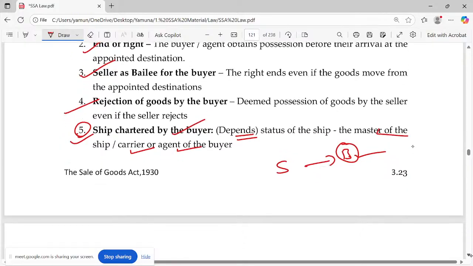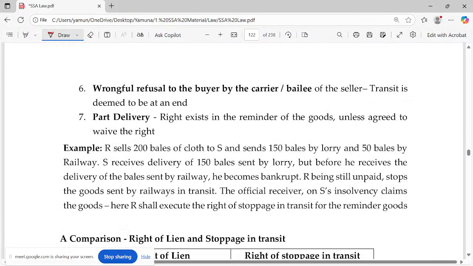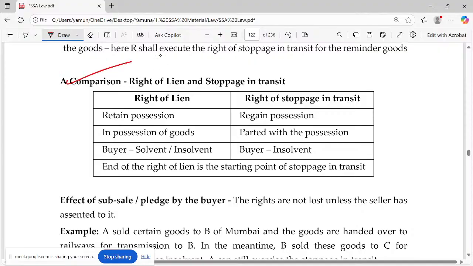Okay. So the fifth point, not repeated many number of times, but still not very rare: wrongful refusal to the buyer by the carrier or bailee. Yes, transit is deemed to be at an end. And in part delivery, the remainder of the goods can be executed. A comparison with respect to right of lien and right of stoppage in transit is often repeated.